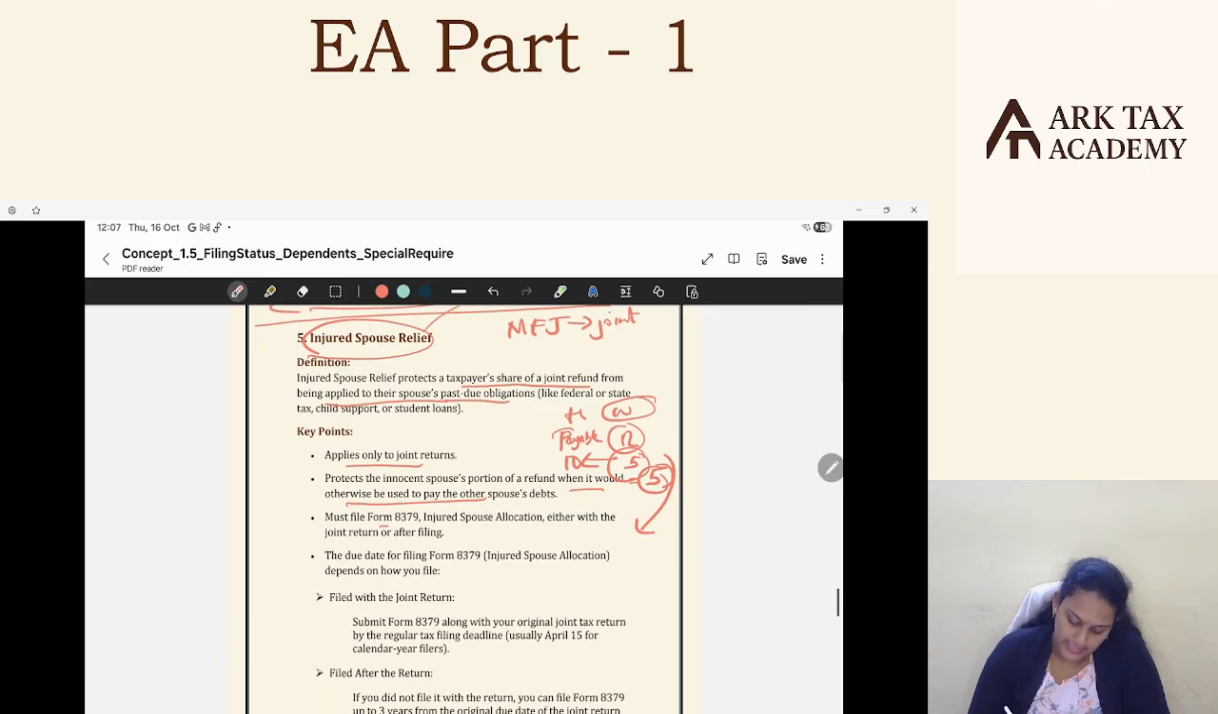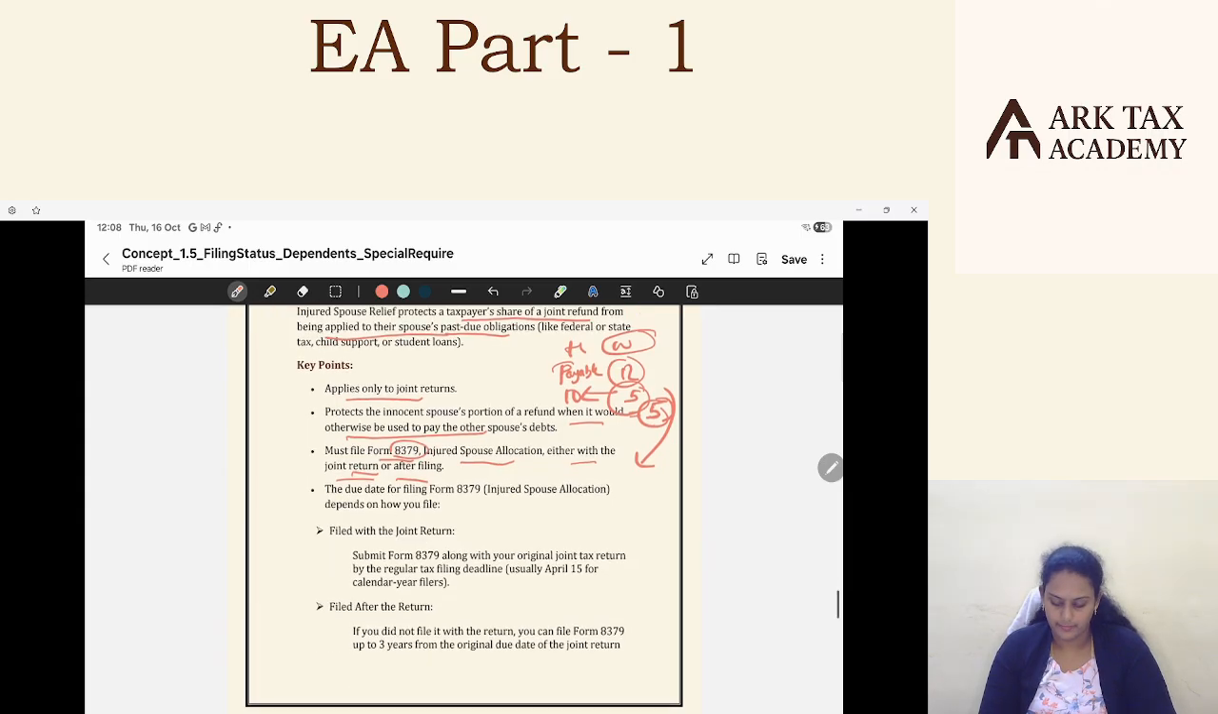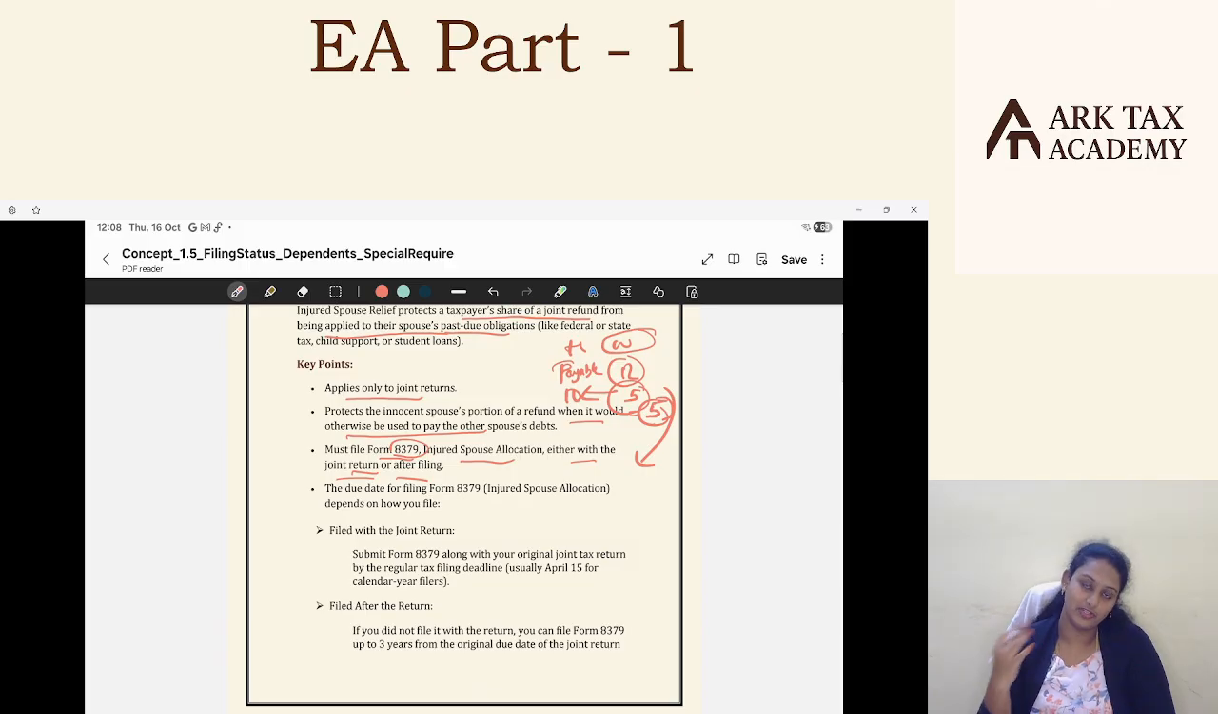Okay, you must file Form 8379, Injured Spouse Allocation, either with the joint return or after filing. So you can attach this Form 8379 along with the joint return. Say this is my refund portion. I want injured spouse relief. I don't want my refund to be set off against my husband's liability because of this married filing joint concept. I'm injured. I want my refund. You can attach this along with the joint return you are filing, or send the form after filing. And the IRS will not grant it easily. They do some assessments and then finalize whether you are eligible for injured spouse relief or not.